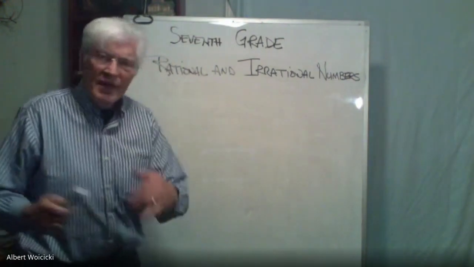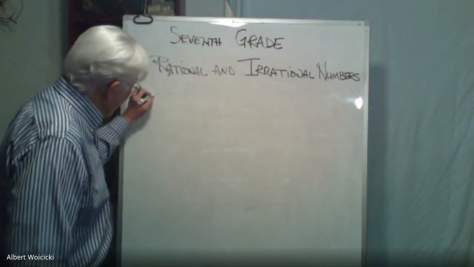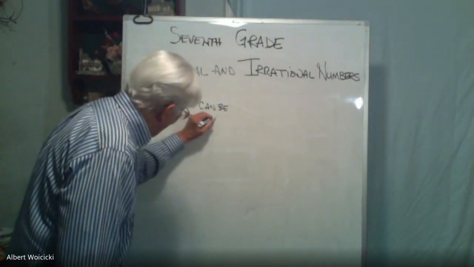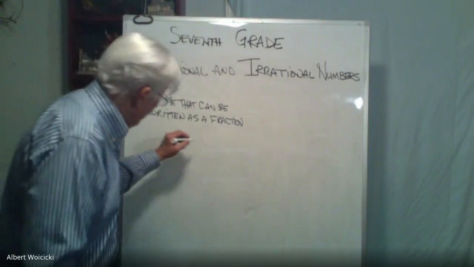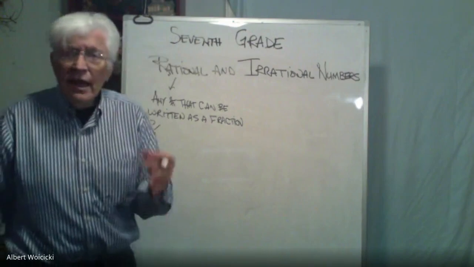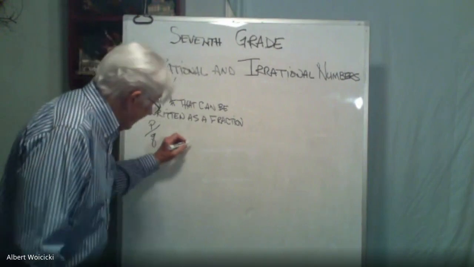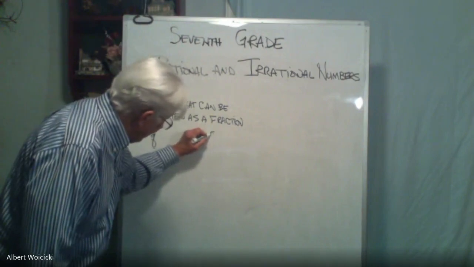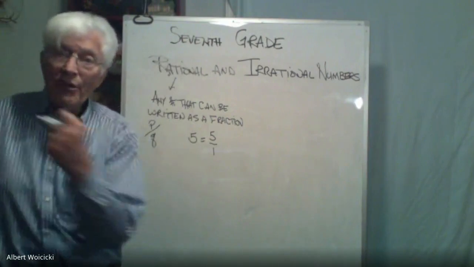So, rational. Let's talk about numbers that are just rational. Any number that can be written as a fraction, or the form P over Q, like this, P divided by Q, then you've got yourself a rational number. Let's start with a whole number like 5. 5 can be written like this, 5 over 1. We've got ourselves a rational number.